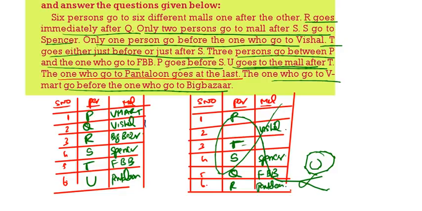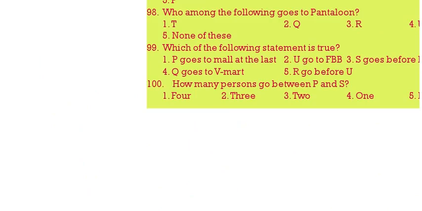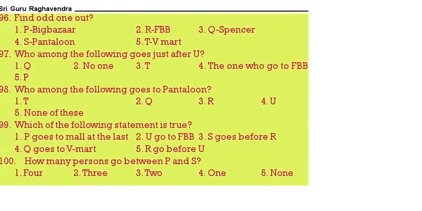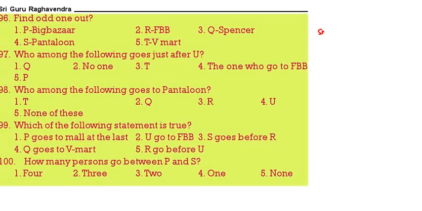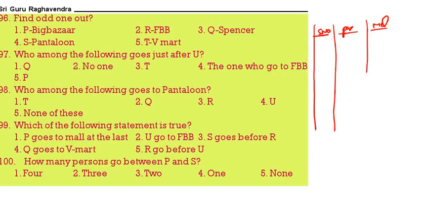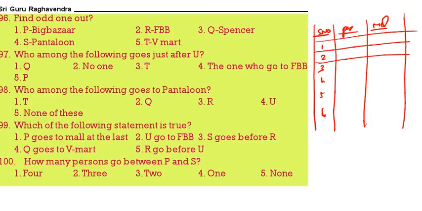Now based on this we should answer the questions. See this one. Serial number, person, mall: 1, 2, 3, 4, 5, 6.